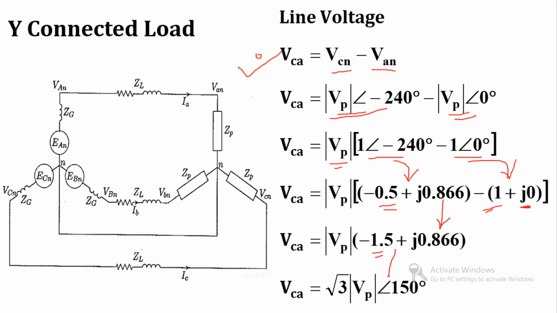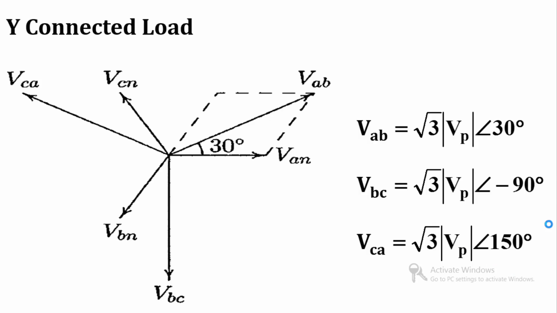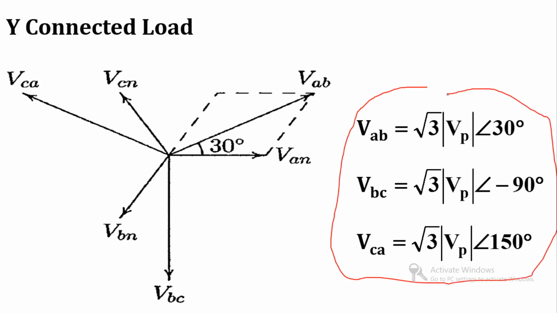Again if you convert this rectangular form into polar form, then it is equal to root 3 at an angle plus 150. So VCA is equal to root 3 into mod VP at an angle 150 degree. Now this is the final equation for all three line voltages with respect to phase voltage.